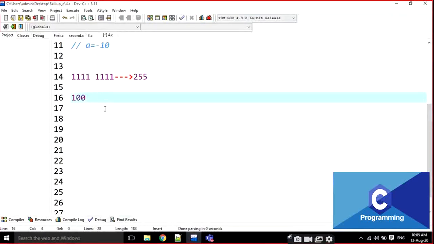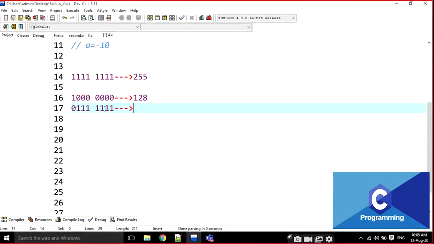I am going to write here. What is this boundary value? Two power 7. What is 2 power 7? 128. Now, what is the boundary value for this one? Come on. 127. That's it.